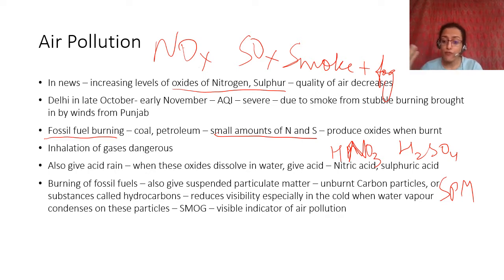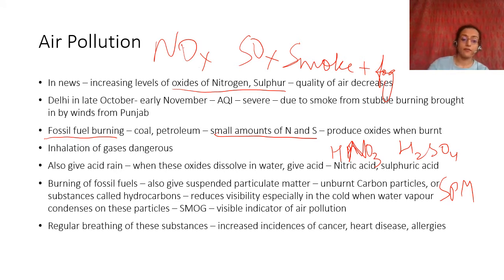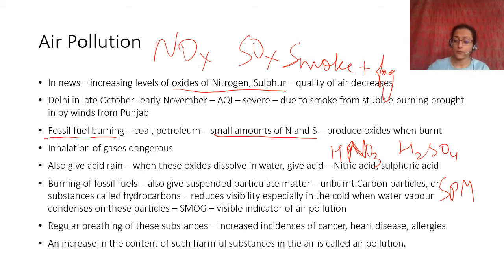It is not just fog, but what is fog? Fog is water vapor that is dense because of the cold, and therefore it is near the surface of the earth. And in this case, it is smog because it is smoke plus fog, and that is harmful for the environment and harmful for us, because regular breathing of these substances can cause increased incidences of cancer, heart disease, and lung problems, right? So this is air pollution.